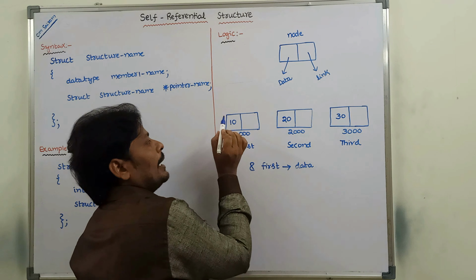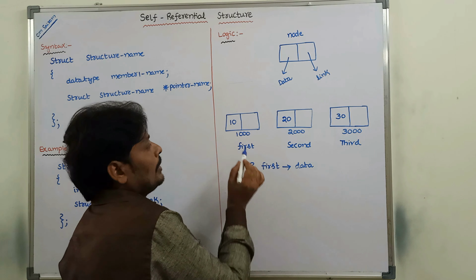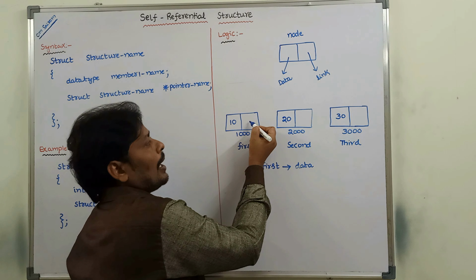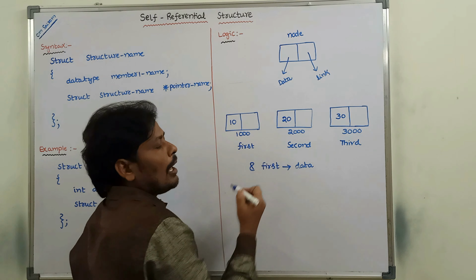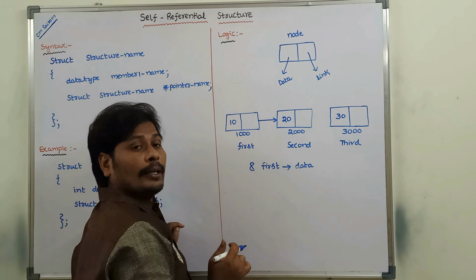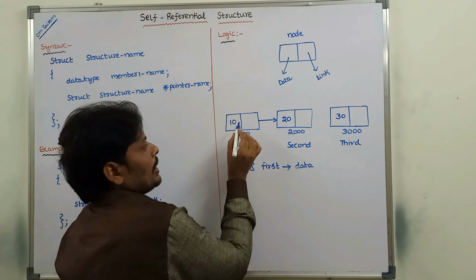Okay. In the first node, the data part contains 10. The first node's link part always points to the next node. It contains the address of the next node. What is the address of the next node? 2000. So the first node's link part contains the address of the second node. What is the address of the second node?